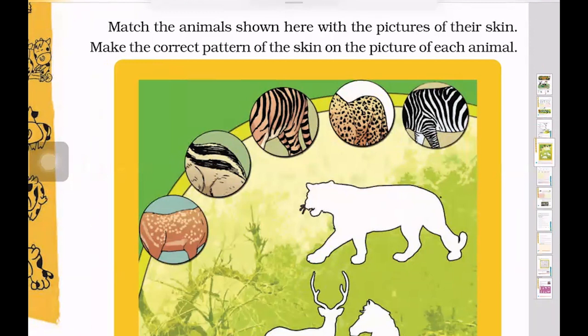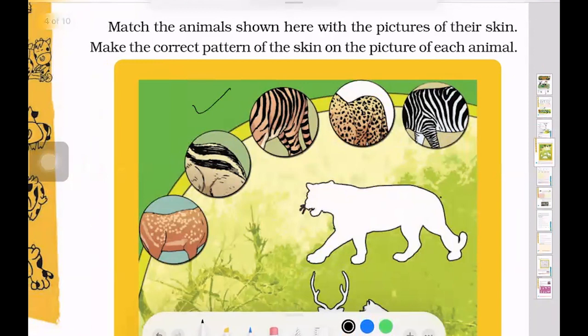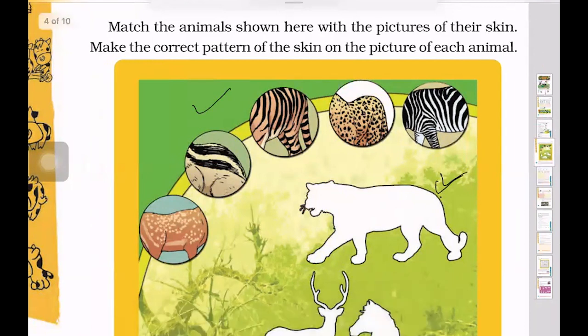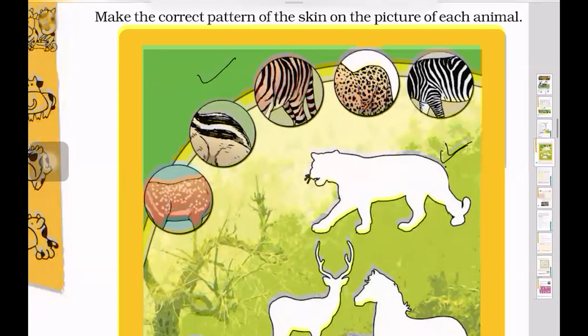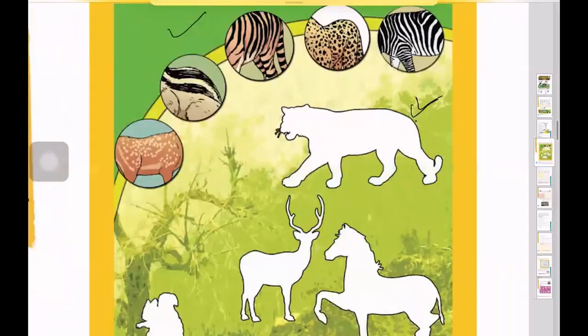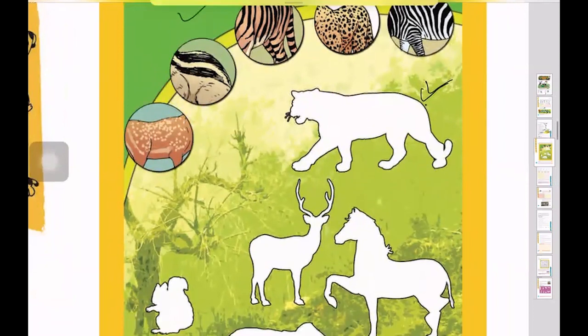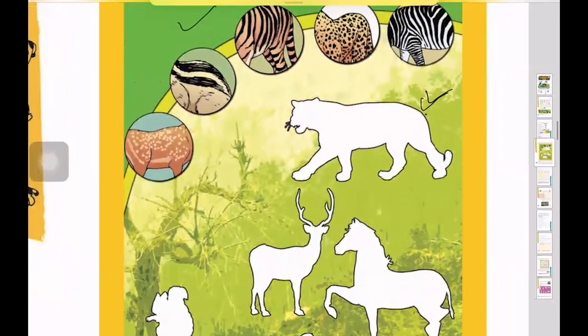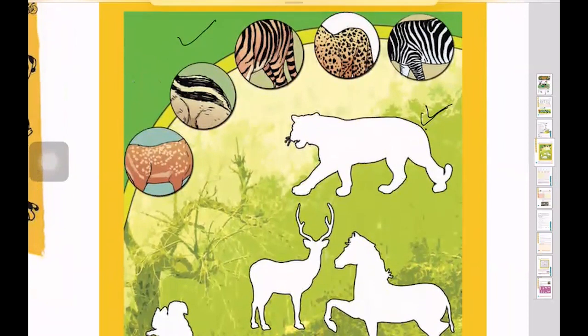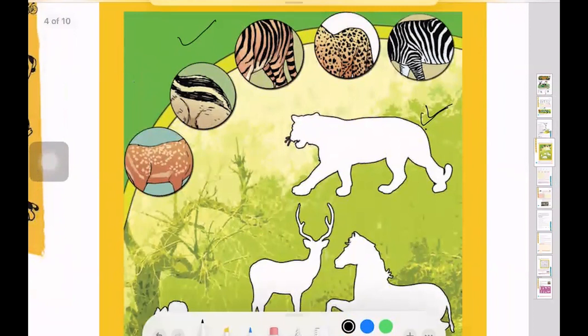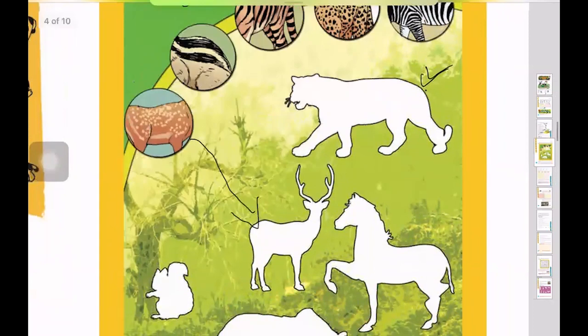Okay, so what you need to do is pick up the image from here and place it on the animal given here. So it's very interesting, right? We're gonna do it right now. Okay, so as we can see there are many animals, right? So let's connect it with it. This is for the deer, right? This was the easiest one we could have done.